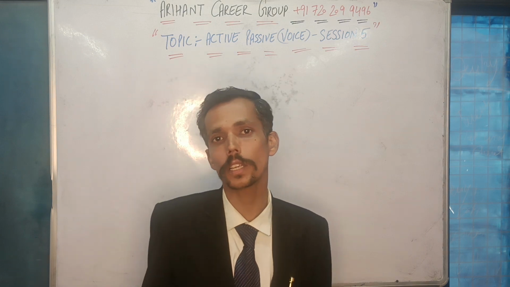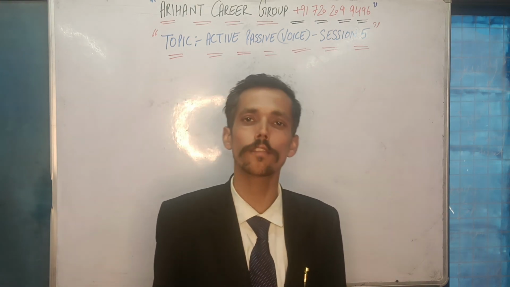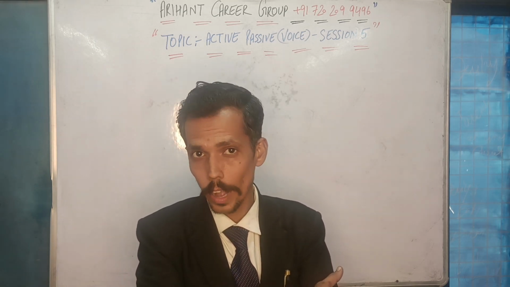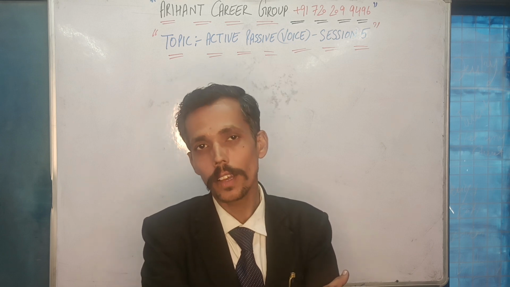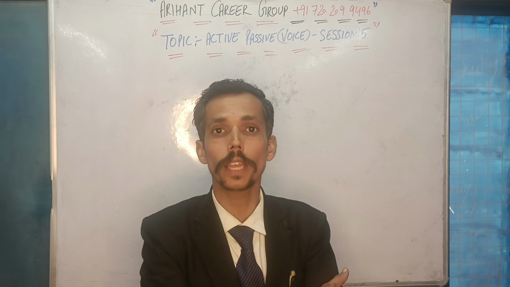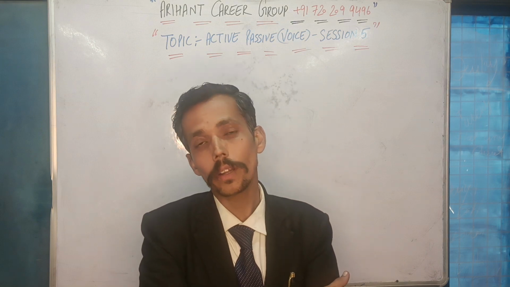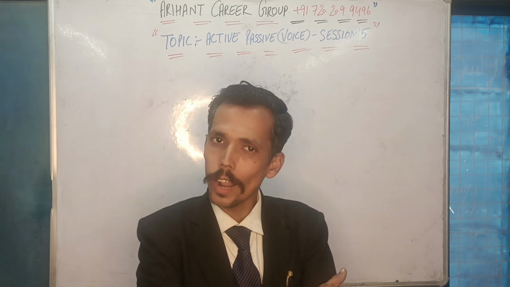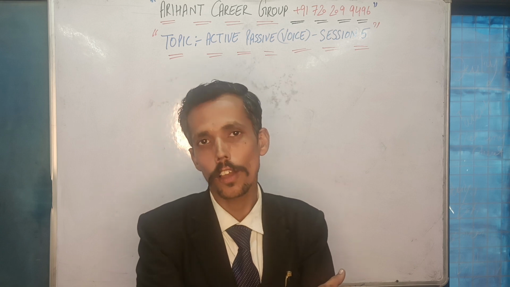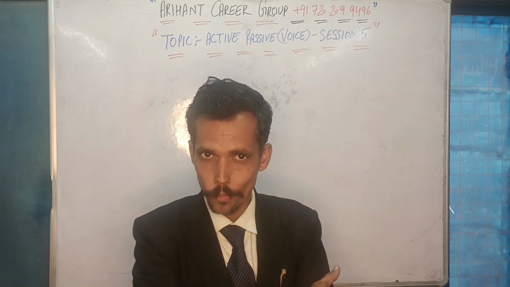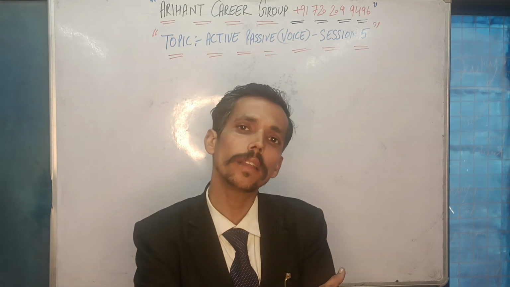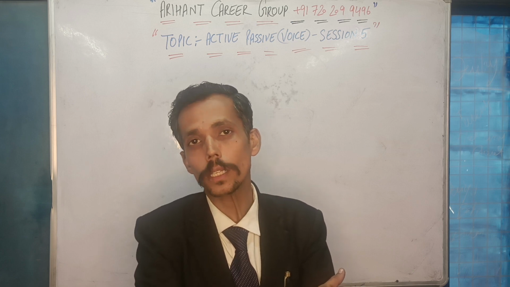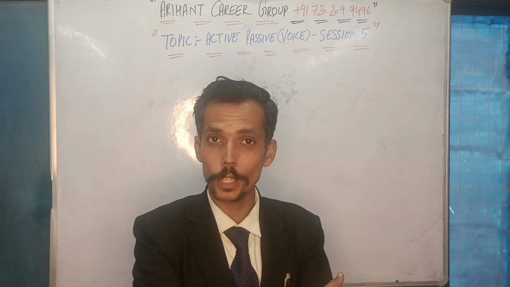Okay. In my third session, I discussed with you present perfect, past perfect, and future perfect. In case of present perfect, you will be given either has or have plus third form. In case of has or have, you need to understand whether you will be using has or have in an answer, but it is mandatory for you to use been. So that means your has or have will become either has been or have been. For a singular, you will be using has been. For a plural, you will be using have been plus third form in an answer. Similarly, if you are given had plus third form, which falls under the rules of past perfect, then had plus third form will become had been plus third form in case of past perfect.